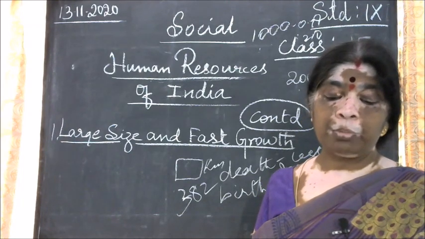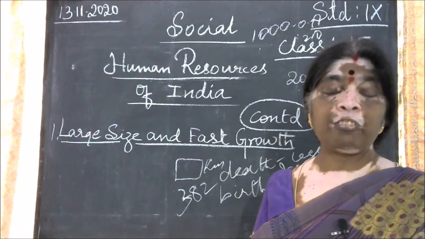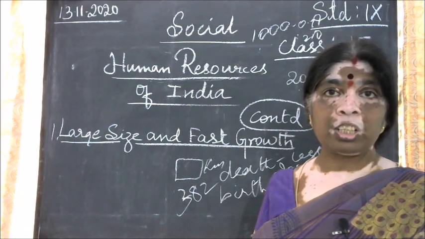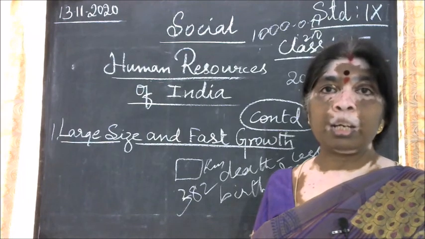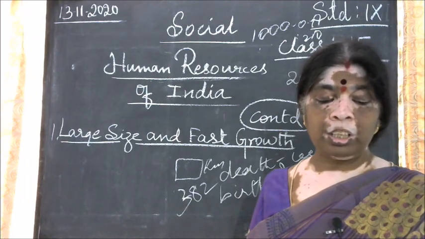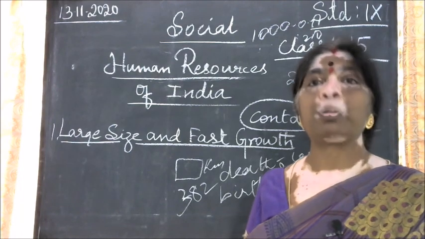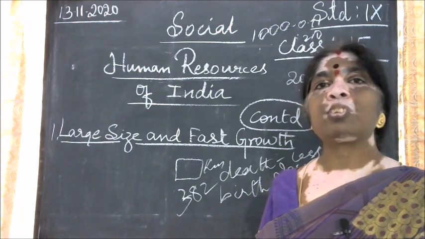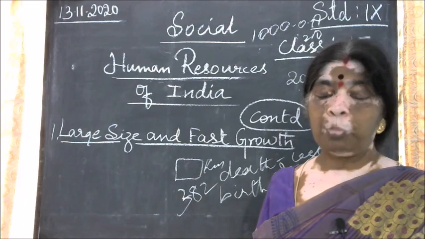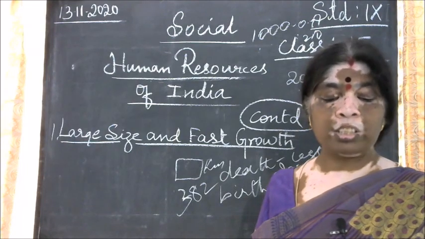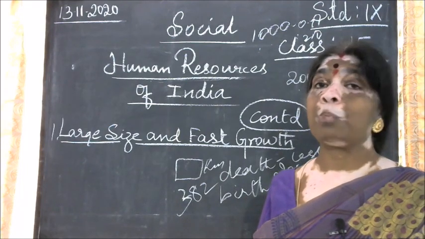Per capita income is very low, the standard of living is low, the slum population is high, and unemployment and underemployment are high. These indicate that our population size has crossed the tolerable limit. Because of these reasons, we say that the population size has crossed the tolerable limit.